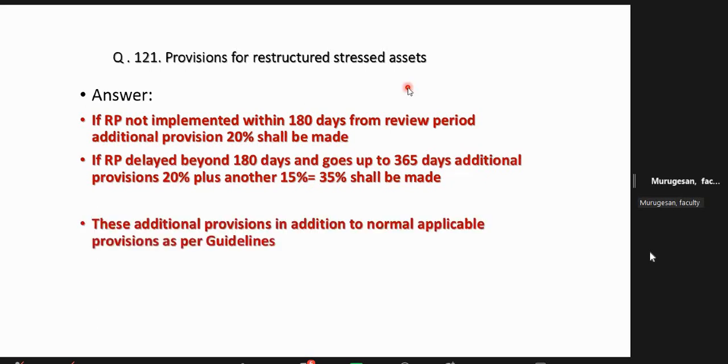That is for a different purpose, don't get confused. That is for NPA provisions. Here for risk weight, that will not come into the picture. Depending on the percentage of provisions available, you have to apply the risk weight. So you need not minus and all. The level of provisions is the decider to determine the risk weight.